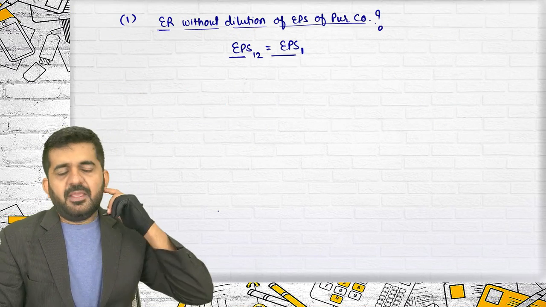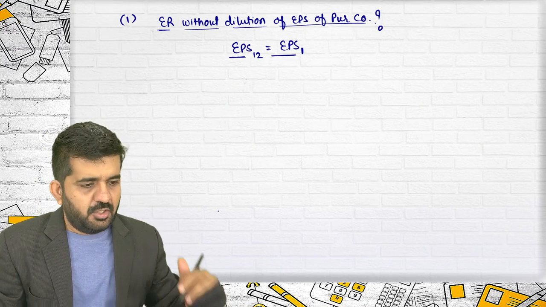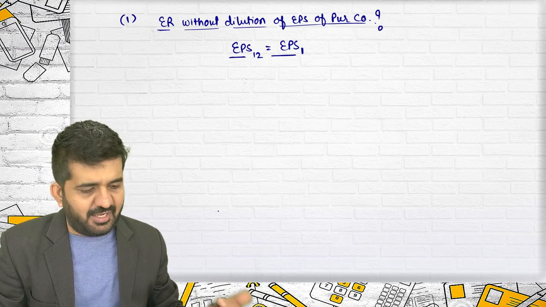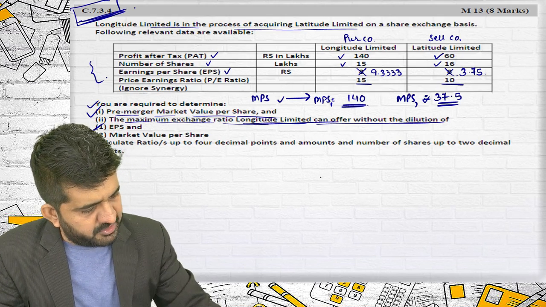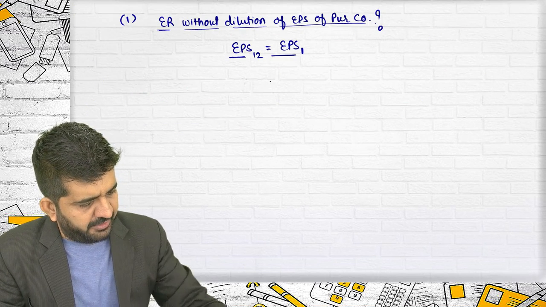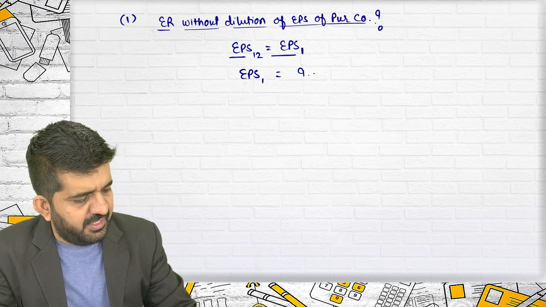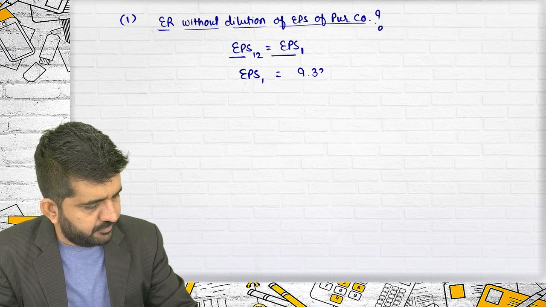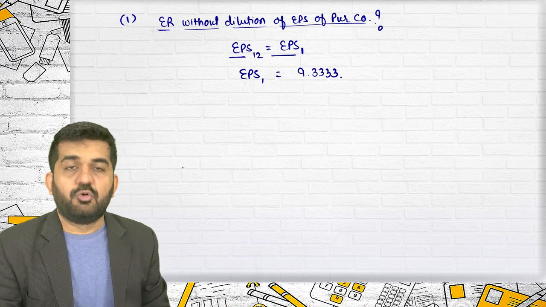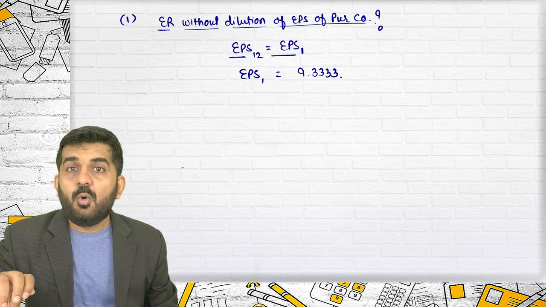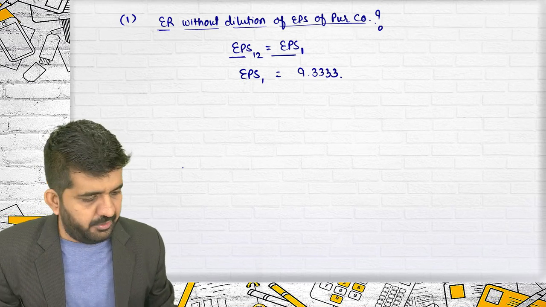I am finding out the exchange ratio without dilution of EPS. Try to concentrate over here. What EPS are we having right now? EPS 1 will be 9.3333. What EPS do you want?